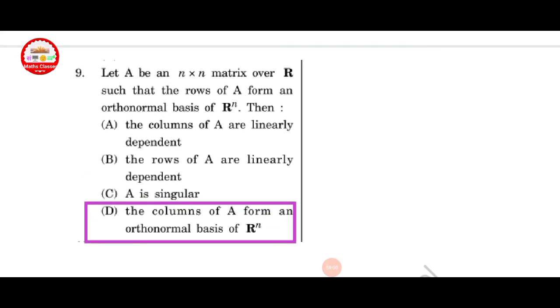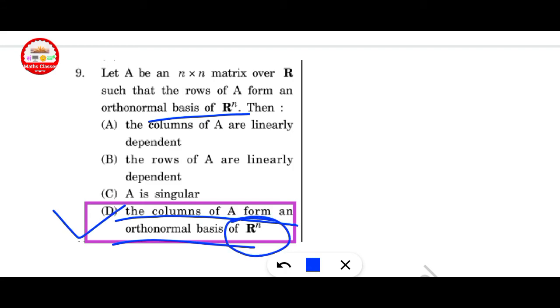Next question: let A be an n cross n matrix over R such that the rows of A form an orthonormal basis of Rn, then the columns of A form an orthonormal basis of Rn. Option D is correct here.